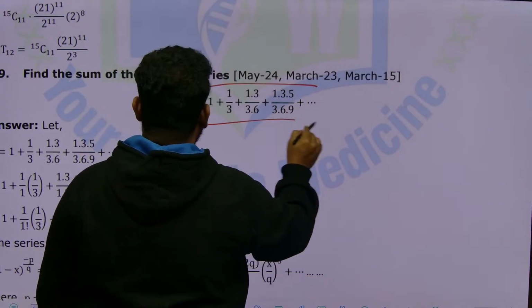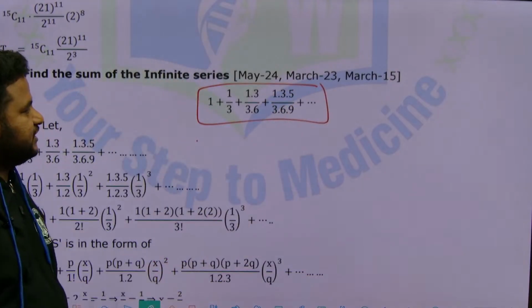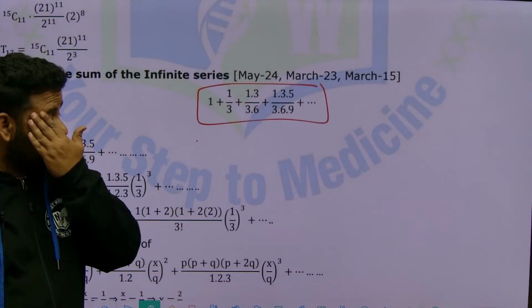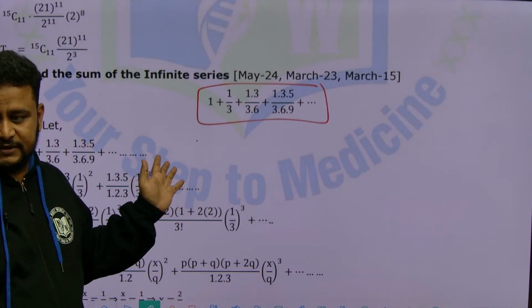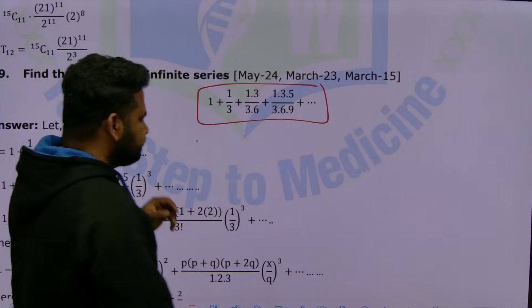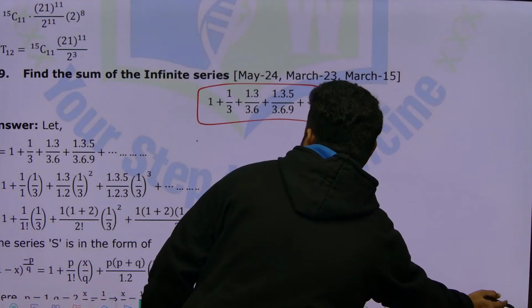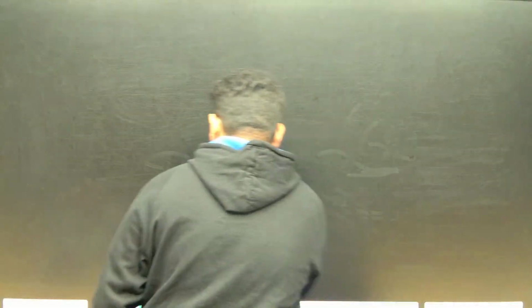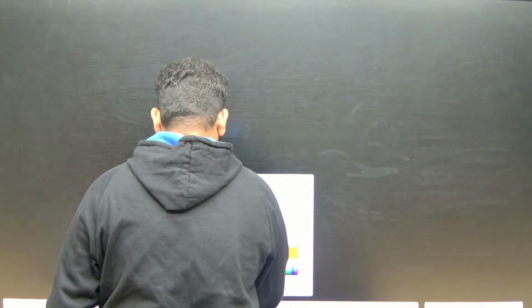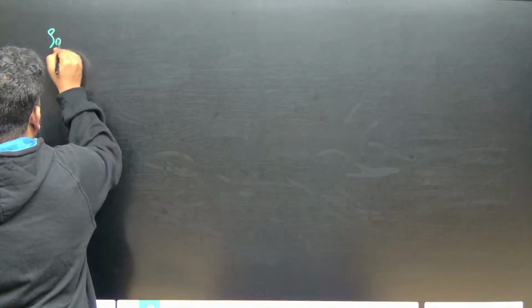So what are they telling us? Find the sum of the infinite series. They are only telling it as infinite series. In that case, what is the formula that we should be using? Let us take up the question. Solution.